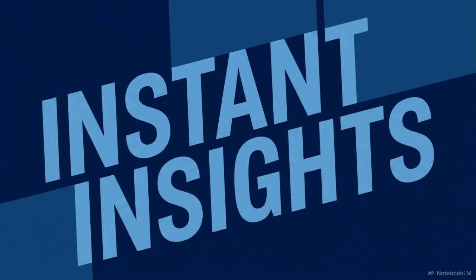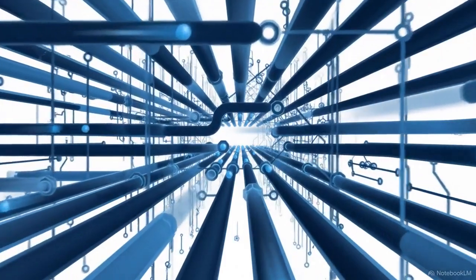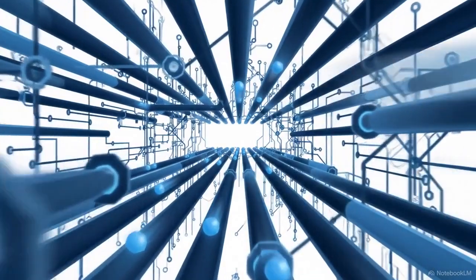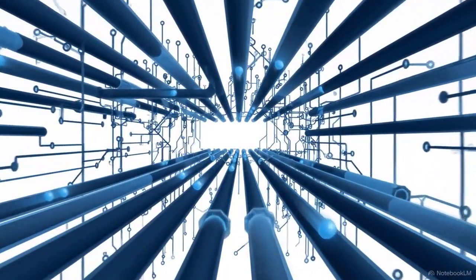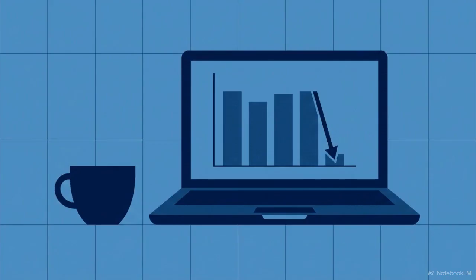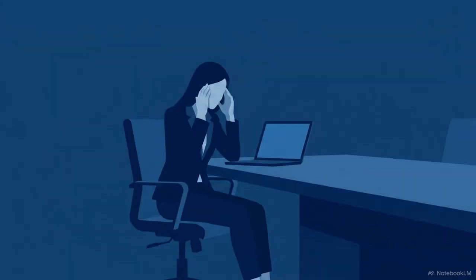High-speed accuracy comes from Pillar 3, real-time analytics and demand sensing. Here, the focus shifts from long-term quarterly projections to immediate actionable data. While traditional forecasting looks months ahead, sensing looks at the next 48 hours. It pulls data in real time, shrinking the wait for insights to zero. Direct API integrations between a buyer's inventory and a seller's CRM allow for dynamic rerouting. If a buyer's pattern changes on a Tuesday morning, the system can instantly offer that stock to another customer on a waiting list. However, the data isn't the only challenge.